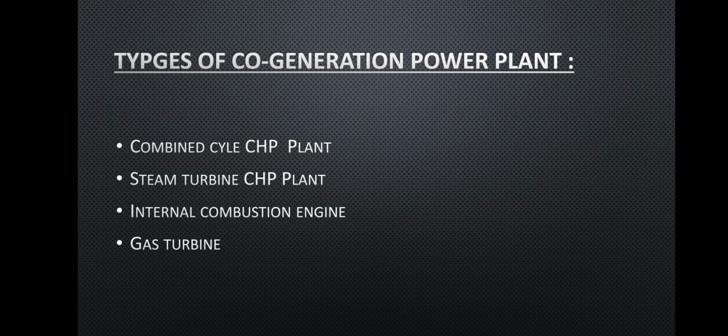After that, the types of cogeneration power plant. First one is the combined cycle CHP plant. Second is the steam turbine CHP plant. Third is the internal combustion engine, and last one is the gas turbine.